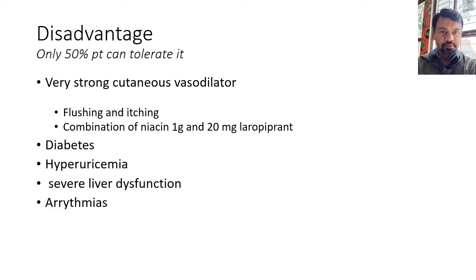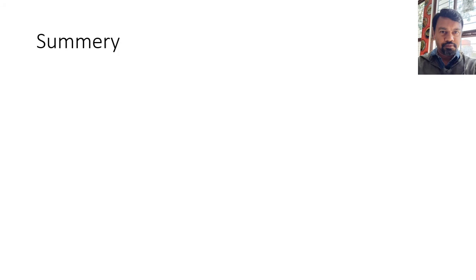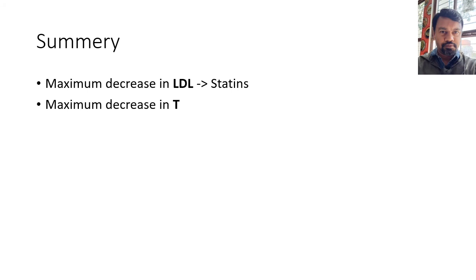Let us summarize the oral hypolipidemic drugs. Maximum decrease in LDL is seen with statins. Maximum decrease in triglyceride is seen with the fibrates. Maximum increase in HDL is seen with nicotinic acid. The drug which is safest in pregnancy is the bile acid binding agent, or rather the only drug which can be used in pregnancy is the bile acid binding agent. And the drug to combine with the statin as an adjuvant is ezetimibe.